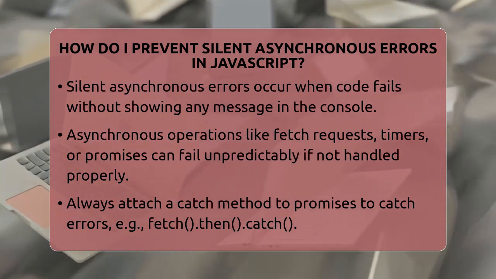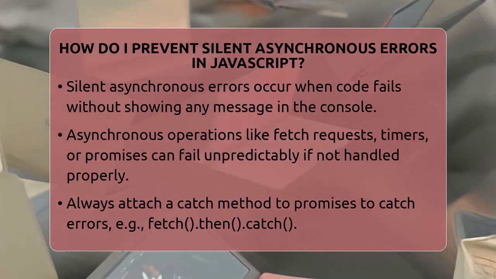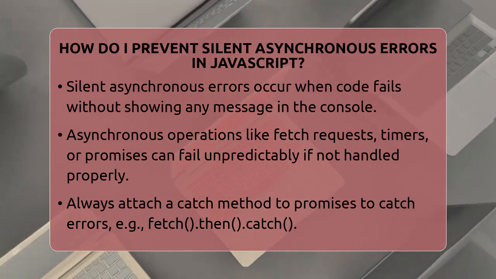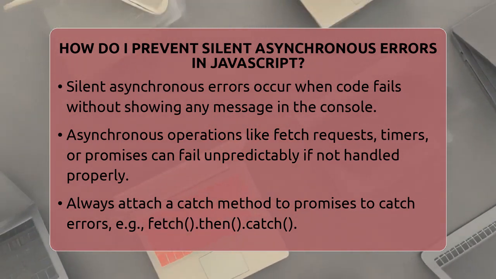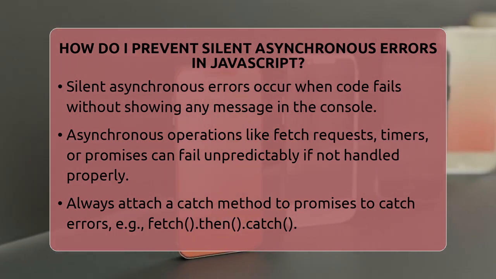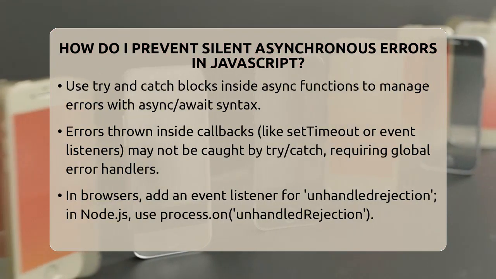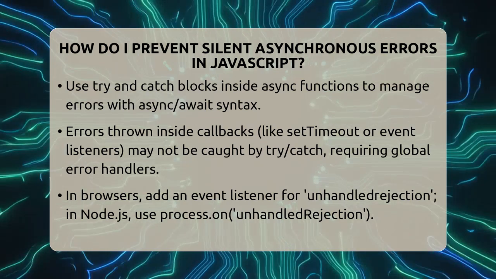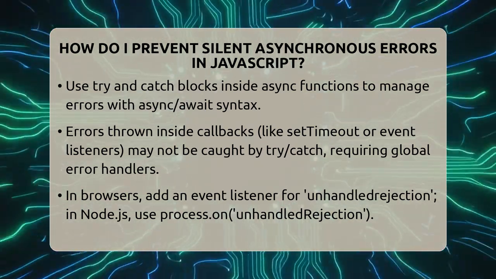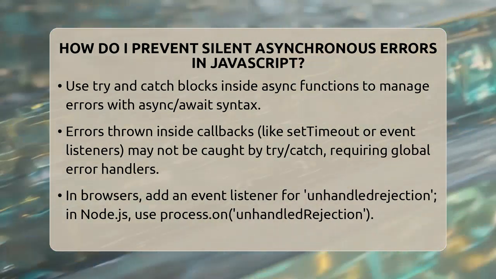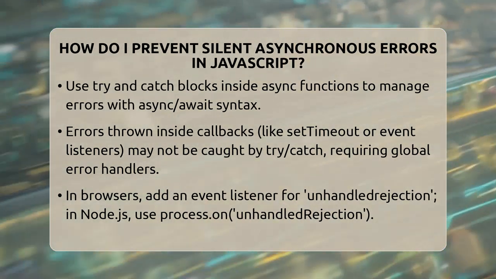For promises, always attach a catch method. For example, if you fetch data from an API, add a catch at the end. Like this: fetch('api.example.com/data').then(response => response.json()).then(data => console.log(data)).catch(error => console.error(error)). This way, if anything goes wrong, you catch it and can respond accordingly.